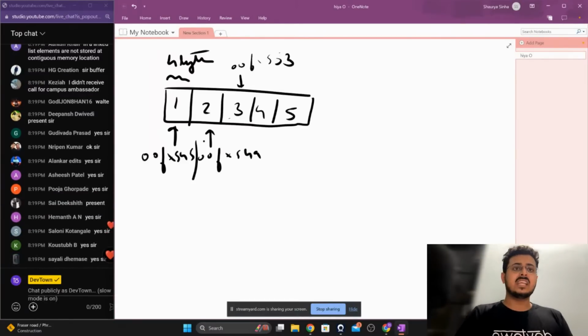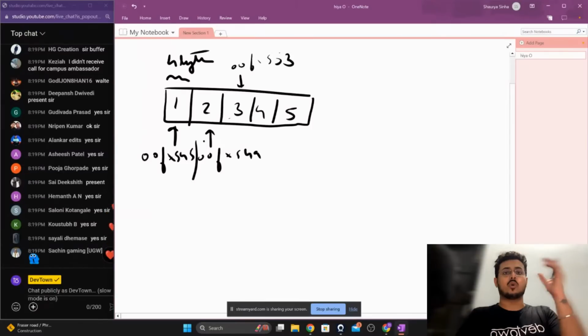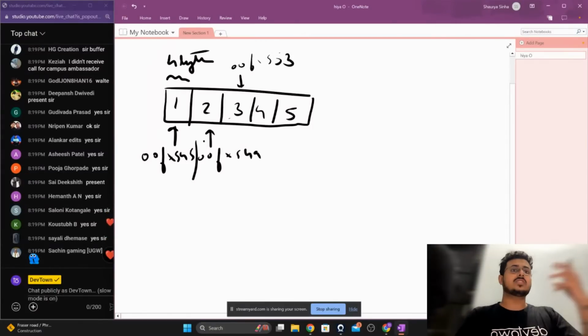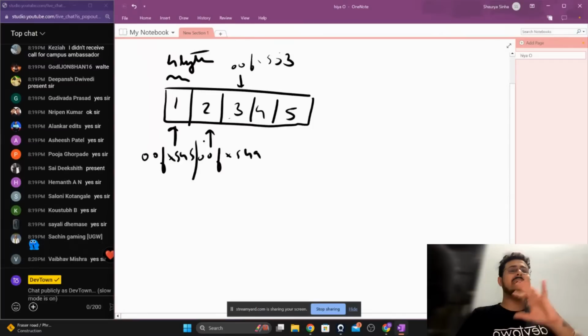So as you're able to see, the numbers stored inside an array are stored contiguously. It is not stored separately. All of the numbers will be around the same address itself.